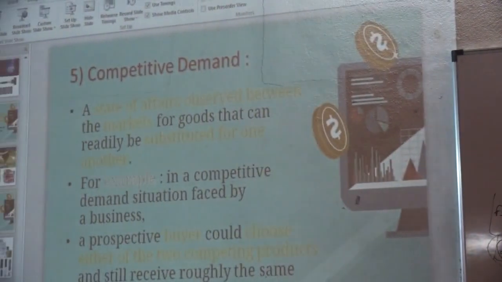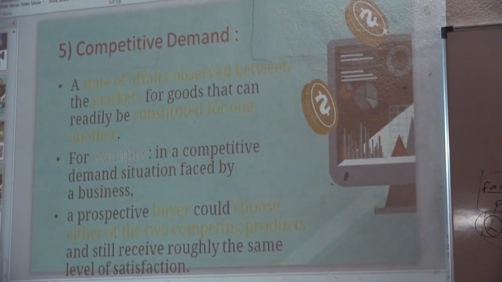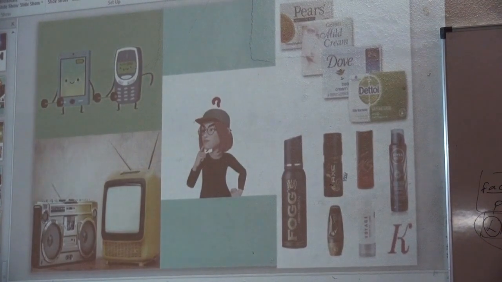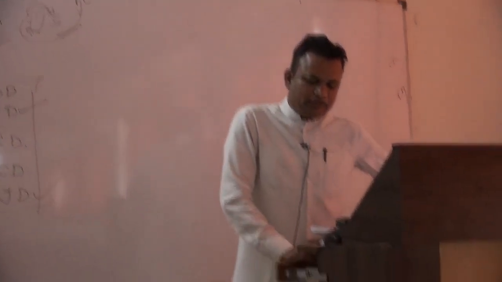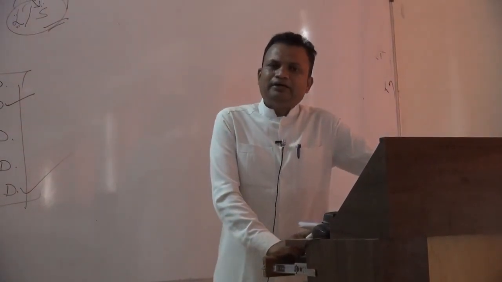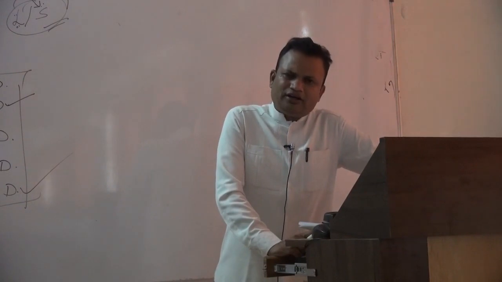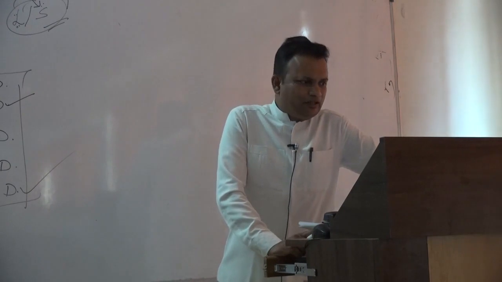And the last one, which is very important, is competitive demand. Competitive demand means when a product competes with a substitute commodity, that demand is considered as competitive demand. In simple words, when a particular commodity competes with its substitute product, that demand is considered as competitive demand, or a demand which competes with its substitute product is considered as competitive demand.